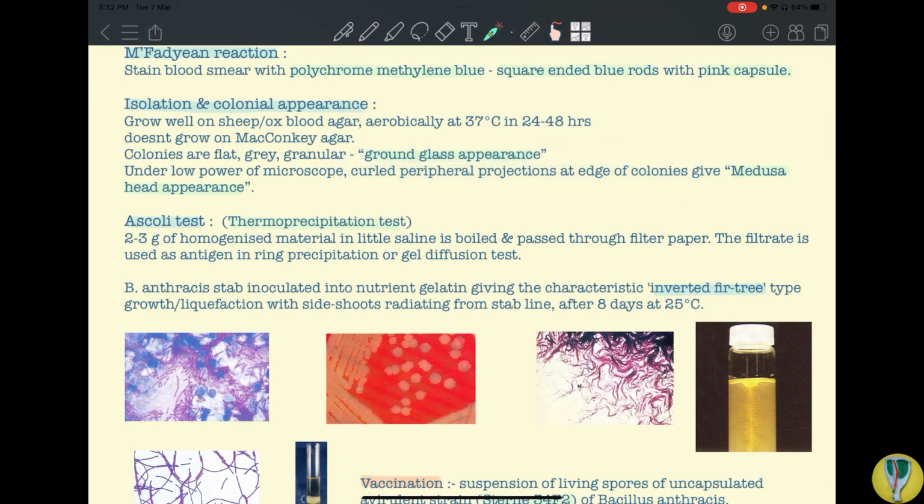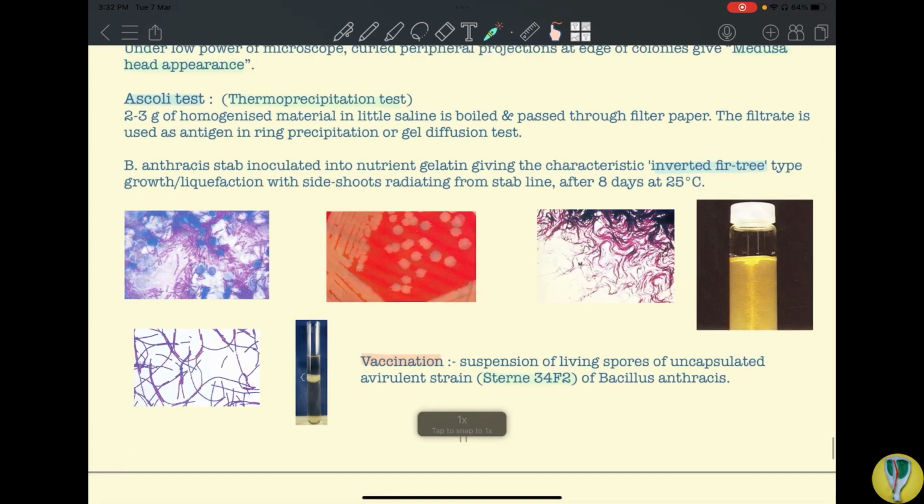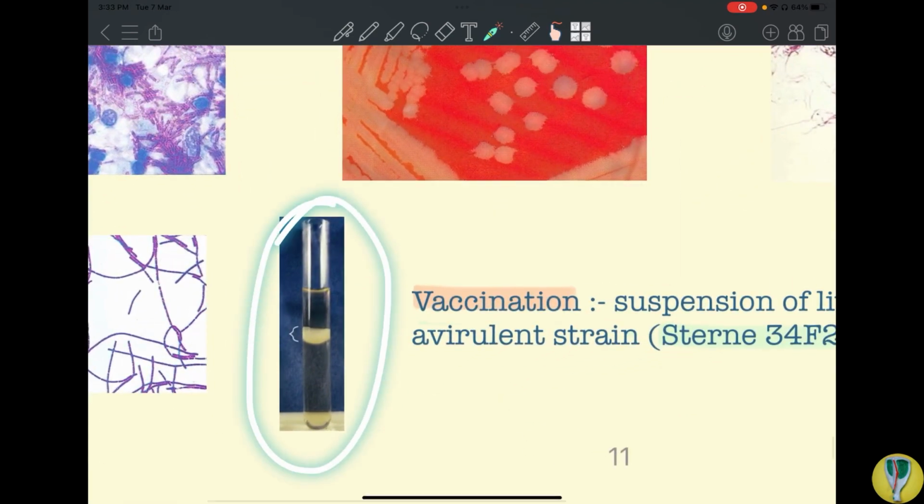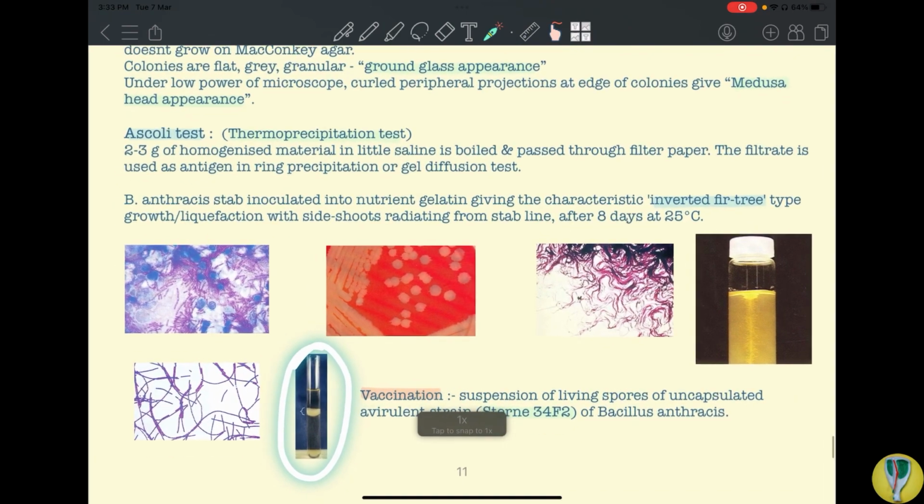Okay, then you have a test called the Ascoli test, which is a thermoprecipitation test. Again, very much asked in the exam. Here you will take 2 to 3 grams of homogenized material in a little saline, boil it and pass it through a filter paper. The filtrate is then used as an antigen in a ring precipitation test. Okay, so this is a picture of the Ascoli test.